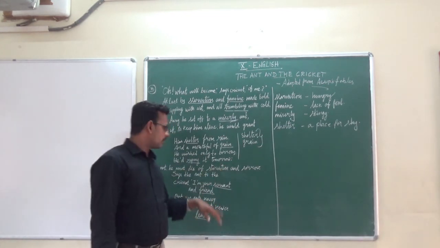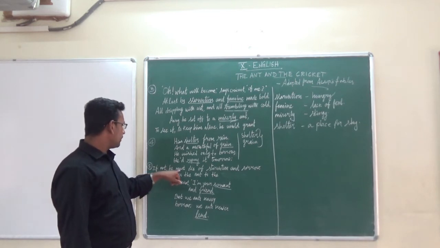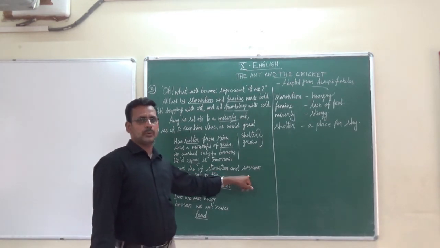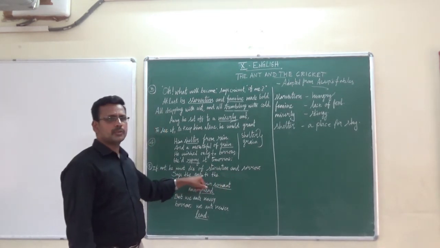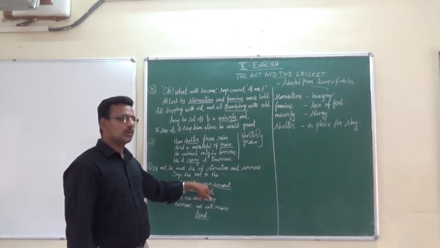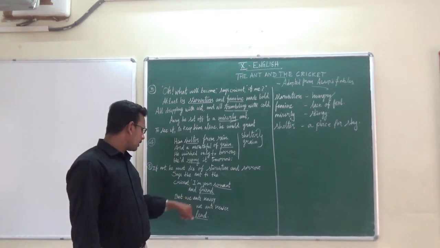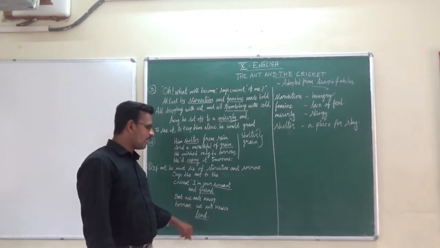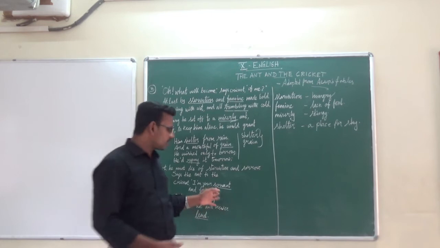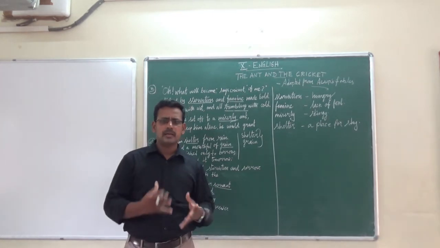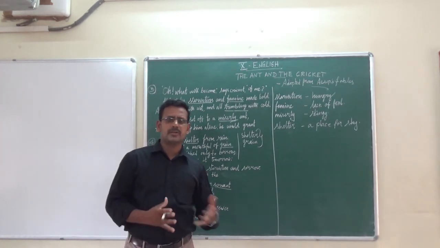Okay. In the next stanza: if not, he must die of starvation sorrow. Says the ant to the cricket, I am your servant and friend. But we ants never borrow, we ants never lend. So in the next stanza we will see what happened to the cricket in this critical situation.